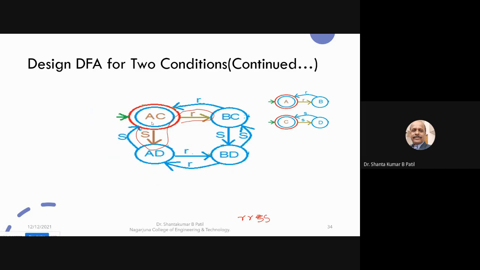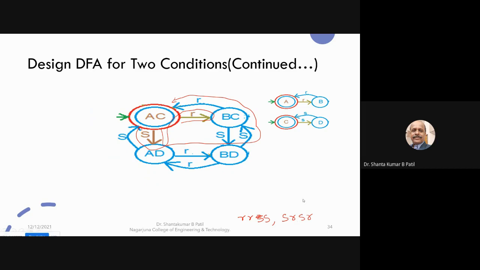Now you can take any string which consists of an even number. S, R, S, R, S, R, S, R you can take. So it is going to accept S, R, S, R. This S, R, S, R is accepting, because it consists of an even number of R and an even number of S.